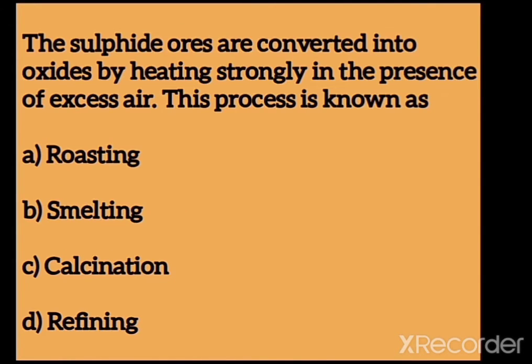The sulfide ores are converted into oxides by heating them strongly in the presence of excess air. This process is known as roasting, smelting, calcination, or refining. You have to select the correct option. It's very easy. For sulfide ore, which process will we call?